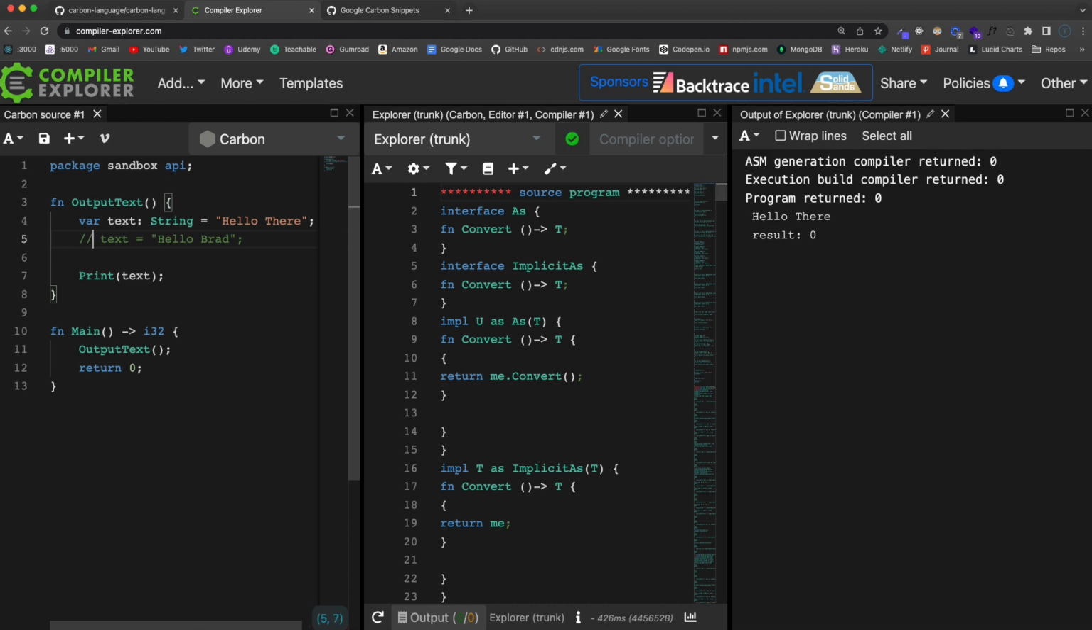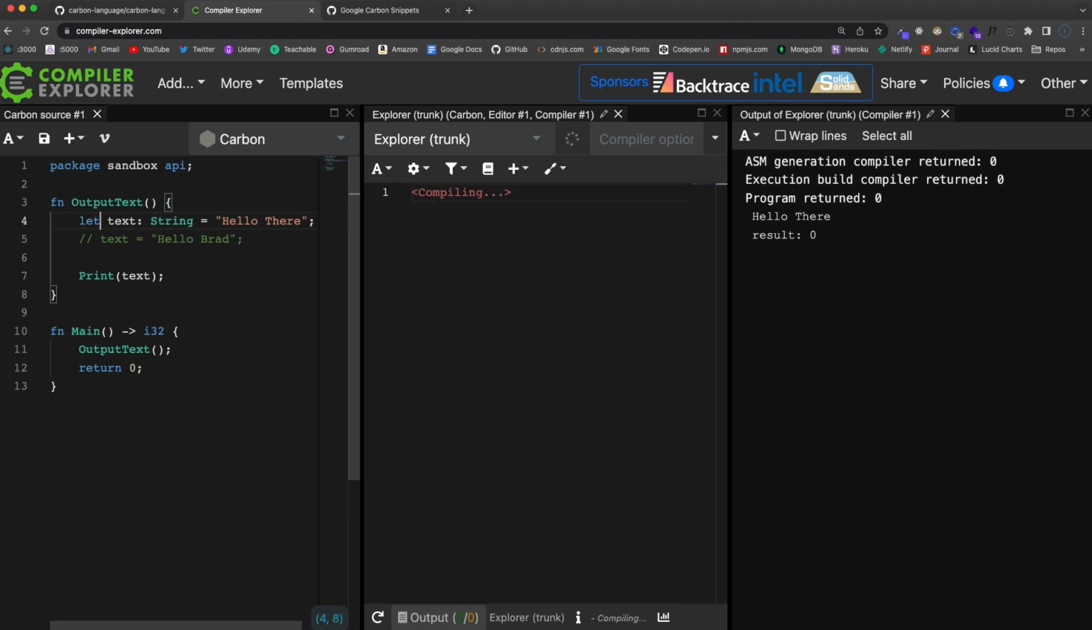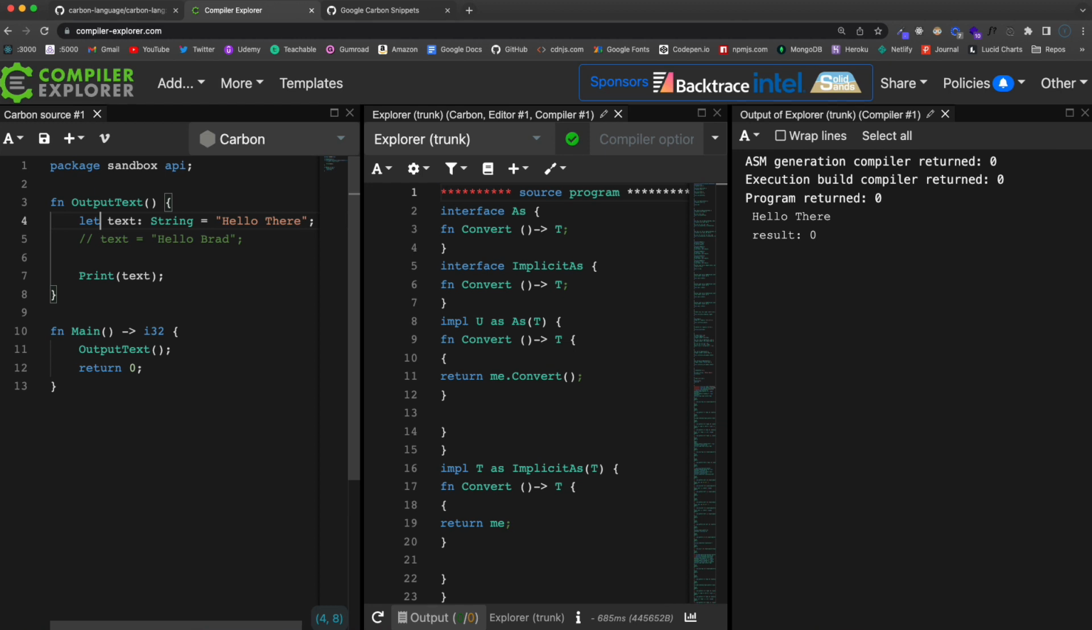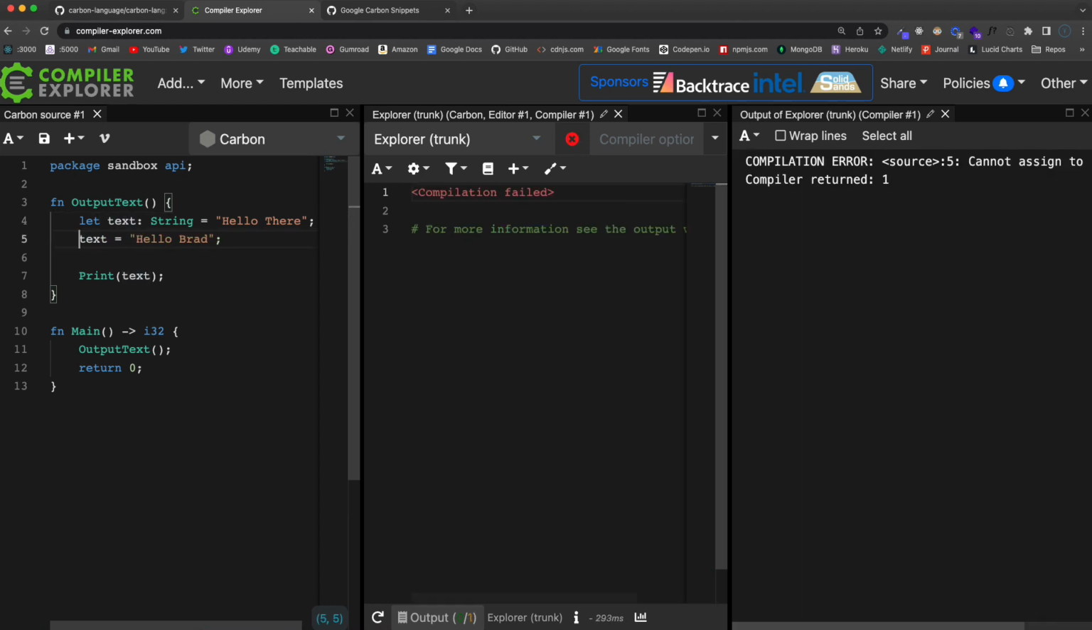And by the way, I didn't even mention comments. Comments is going to be just double forward slashes. But let's go ahead and change this to let. And we can see that that works. I'm getting hello there printed out. But if I uncomment this and I try to reassign it, it's not going to work. We get cannot assign to our value text. Okay, so just keep that in mind.